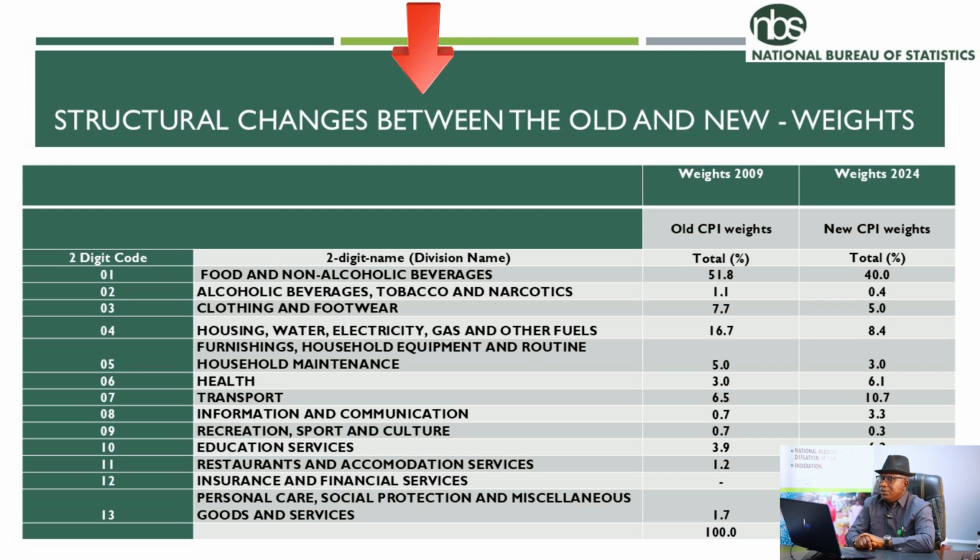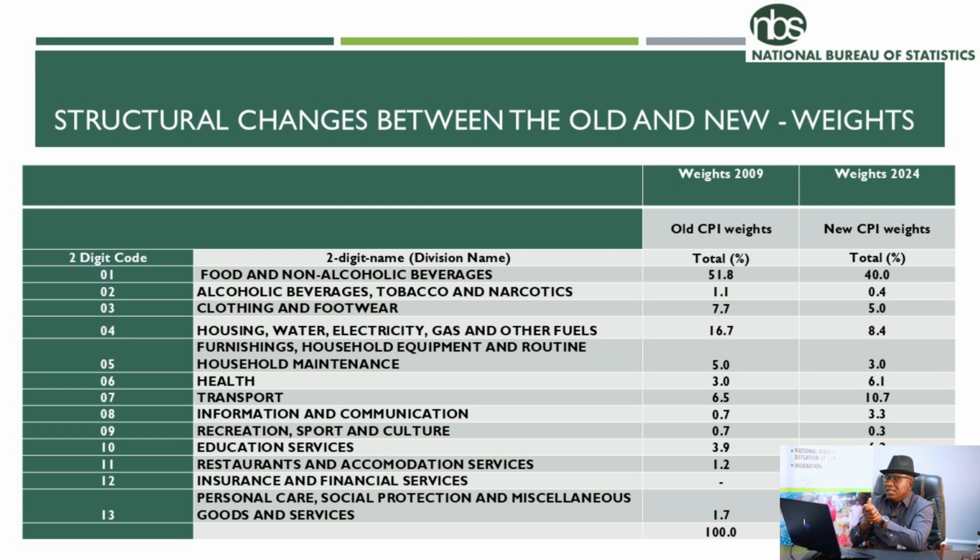Structural change between the old and the new. From what I have here, the weight structure has changed. Division 1, which we call food and non-alcoholic beverages, presently has 40.02% as weight, compared to 51.8%, meaning the weight structure for this division has changed. But mind you, that does not mean what Nigerians spend on this division has reduced, as depicted by the figure. No. One of the factors responsible for this decline is the restructuring in the weighting structure.